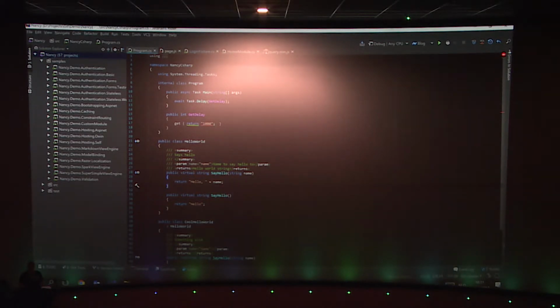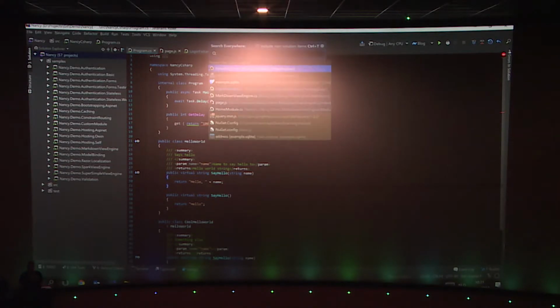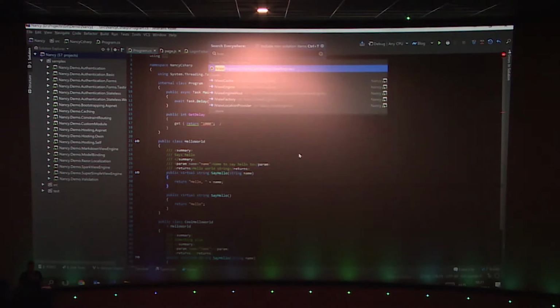So I know in Nancy there's an interface called IViewEngine. If I want to search for that one, I can just search for IViewEngine and do a lot of typing and then navigate there. Or I could just search for part of the IViewEngine name. So for example, ViewEngine, and it will still find it.